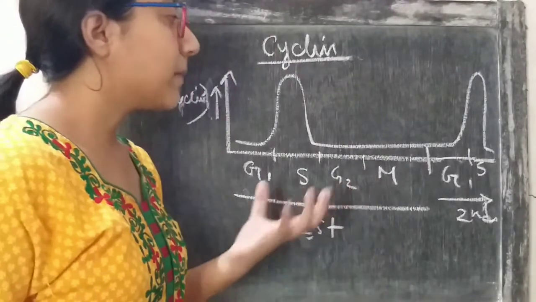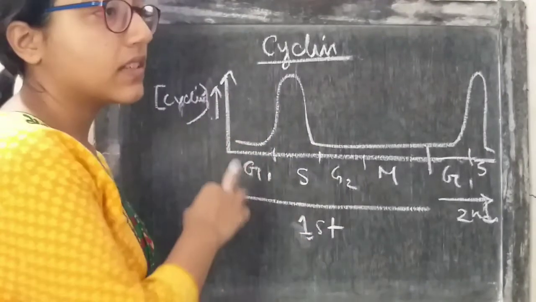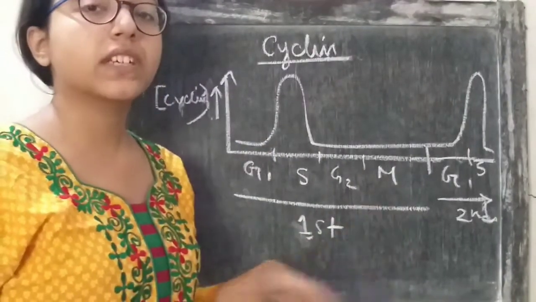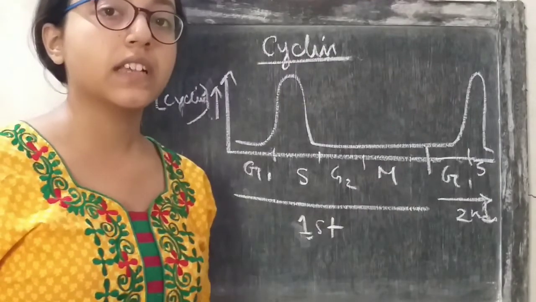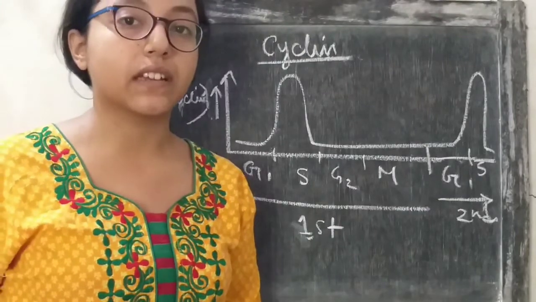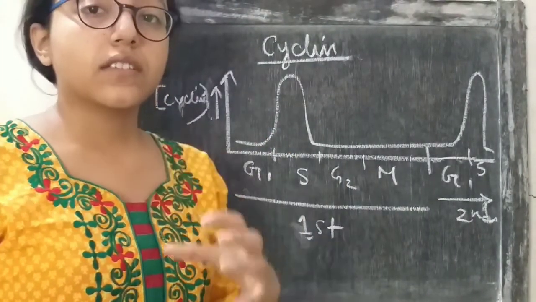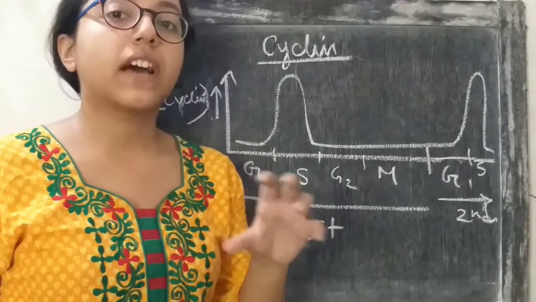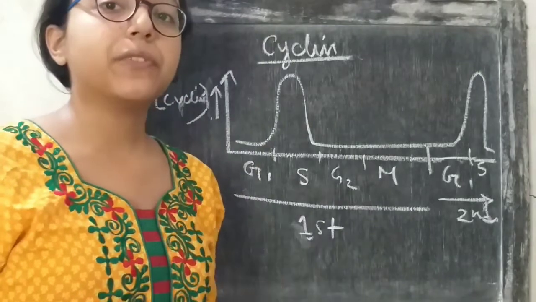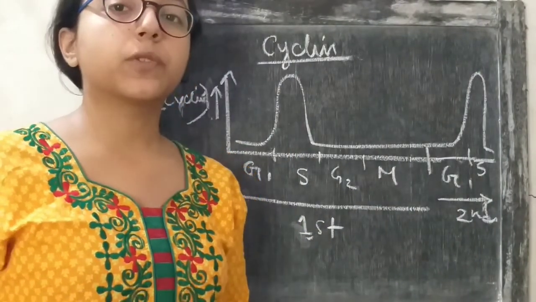There are many other cyclins that have functions in G1, in G2, and in M. There are multiple cyclin CDK partners that have their respective roles during different phases of the cell cycle. The concentration of that cyclin will rise only in that phase of the cell cycle, and after the completion of that phase, the concentration will drop again. For this reason, the protein is named cyclin.